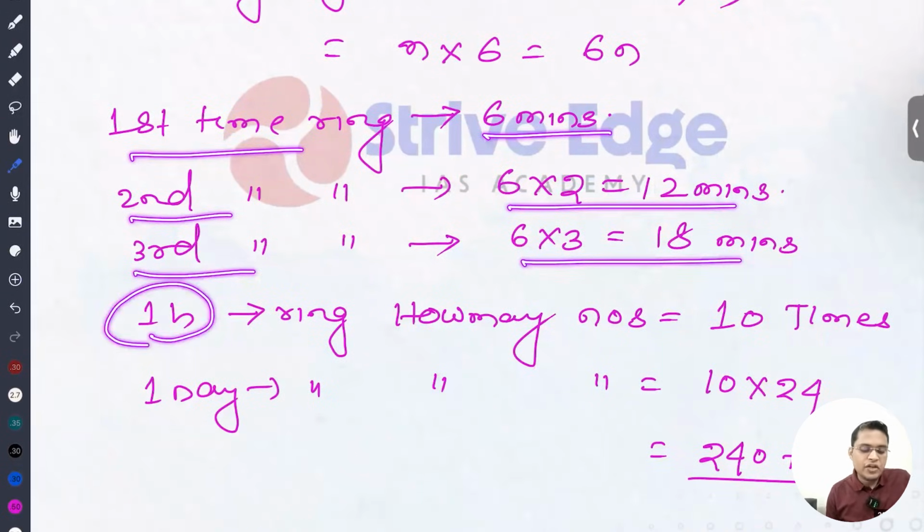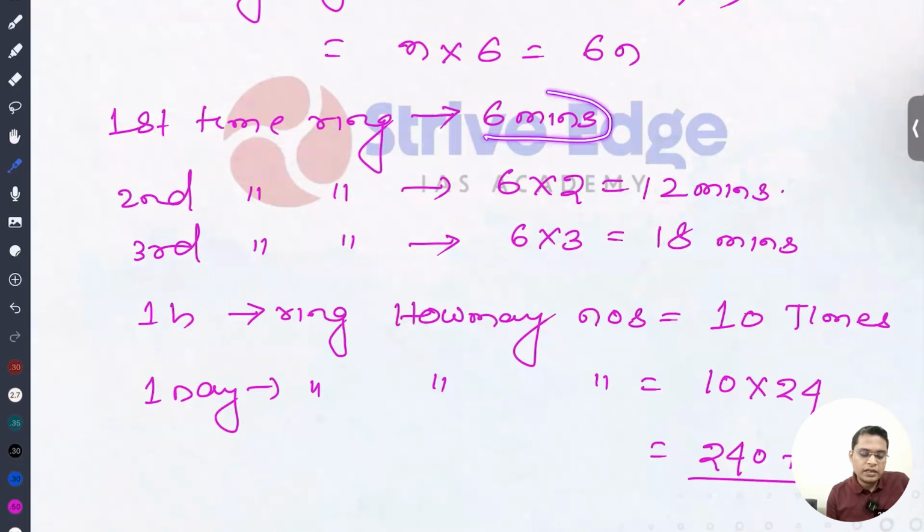So how many times will they ring in an hour? They are ringing once in 6 minutes. So in 1 hour they'll ring 10 times. In a day there are 24 hours, so they'll ring 240 times in a day. This kind of question they can ask you.